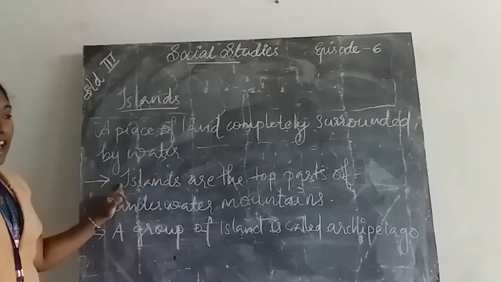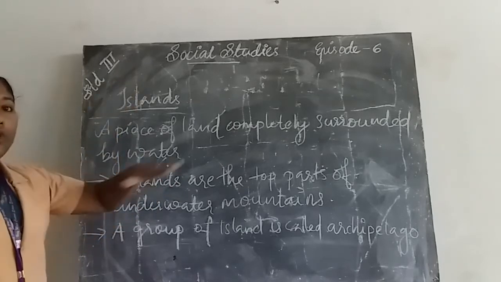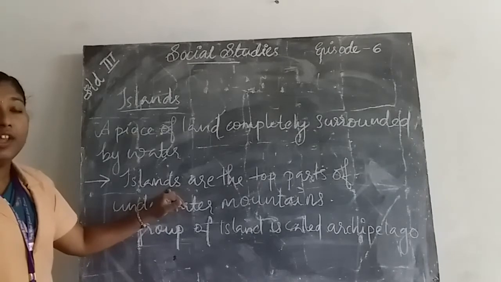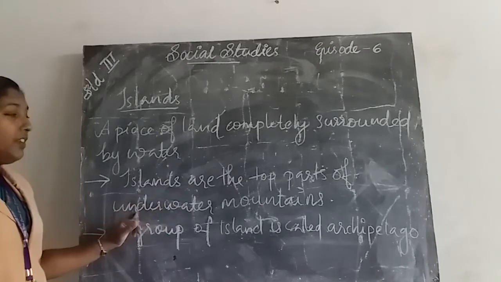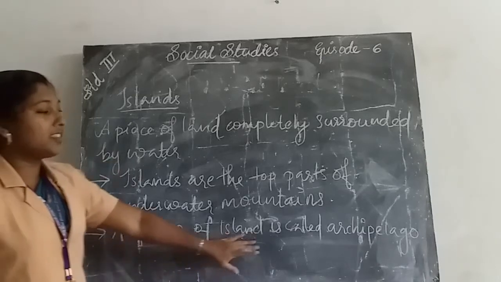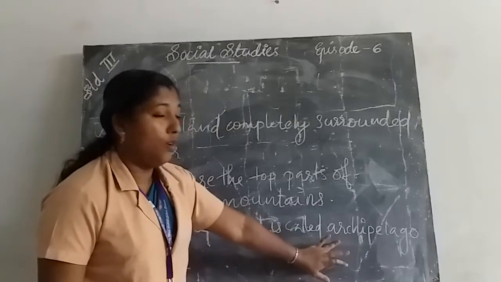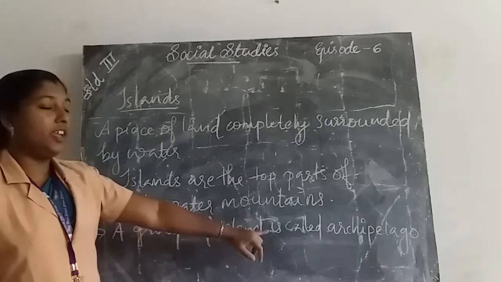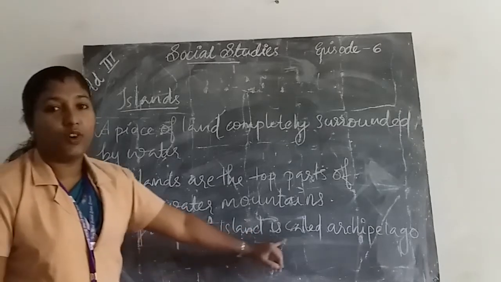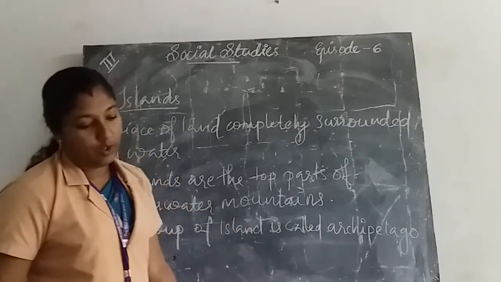These islands are the top part of the underwater mountains. Then a group of islands is called archipelago.